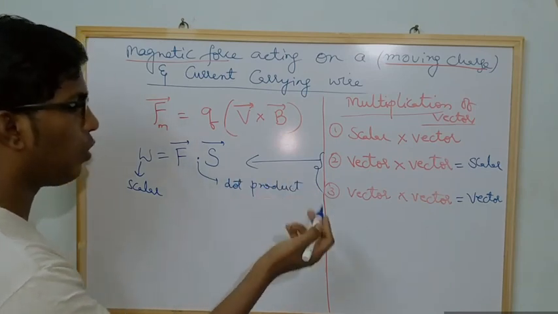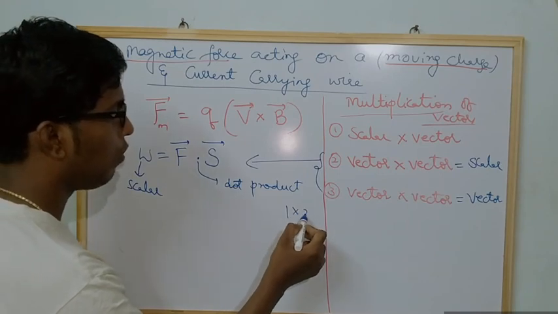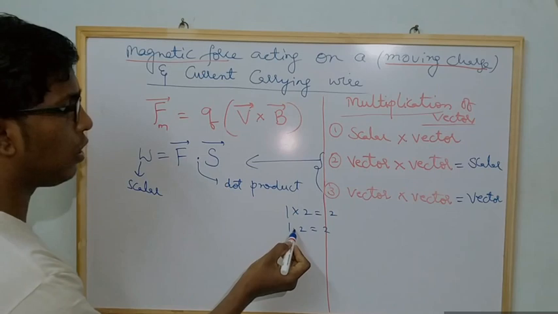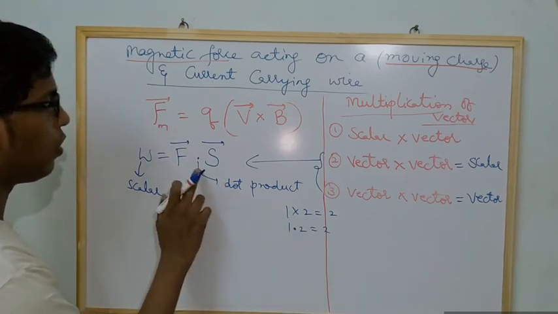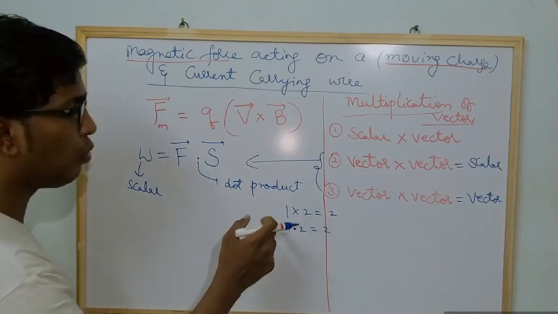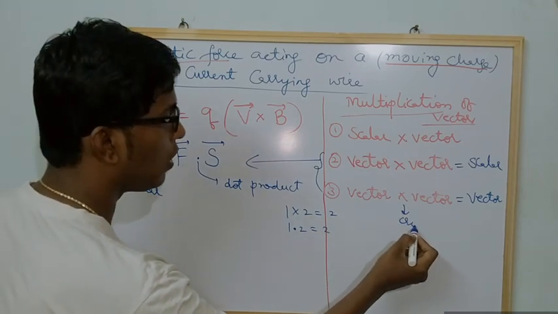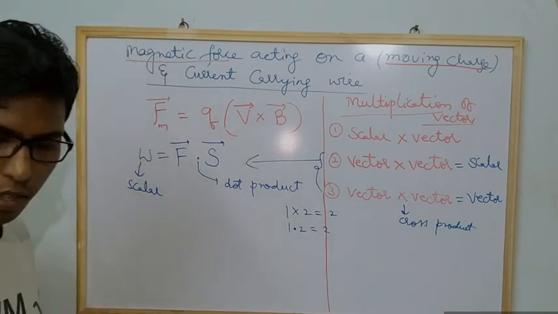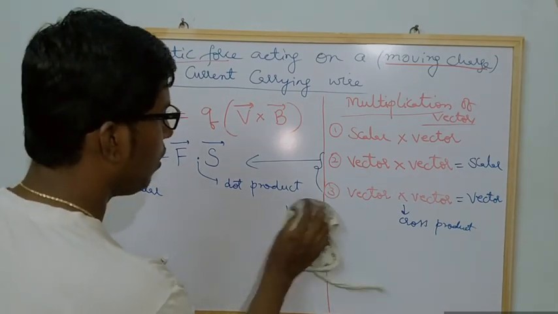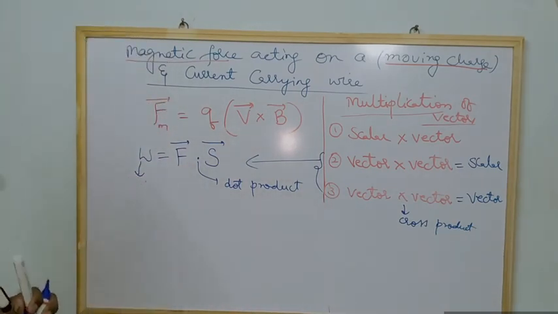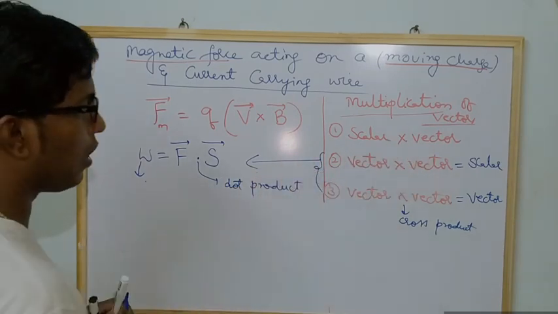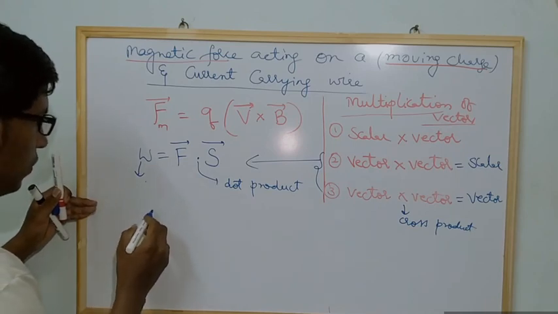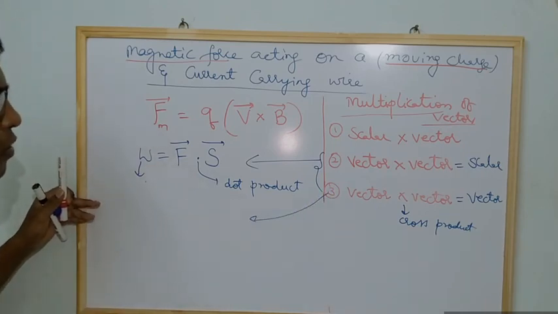Multiplying by dot. You know that in mathematics, 1 into 2 is nothing but 2. You can say 1 dot 2 is also 2. Both are multiplication only, but the multiplication we are using here is dot, and here we are using the into. Here we call it cross product. You have to remember this point, very important for you in learning intermediate physics. So this is what about scalar quantity. Okay, and I will tell you the formula also, and I will explain about this vector quantity.